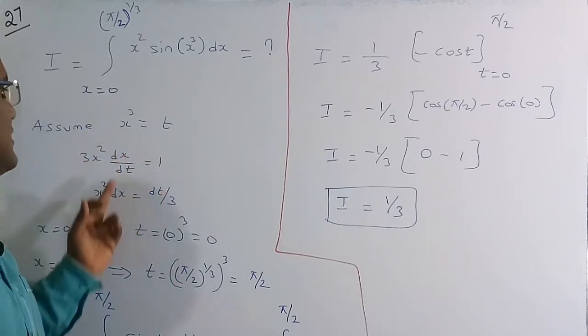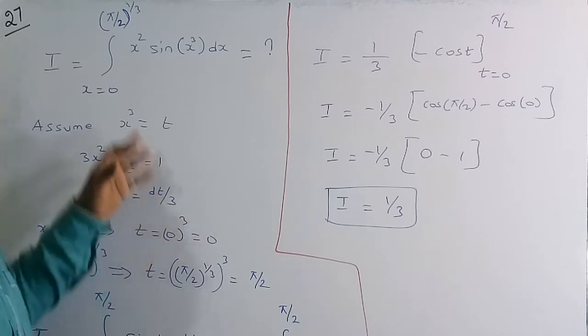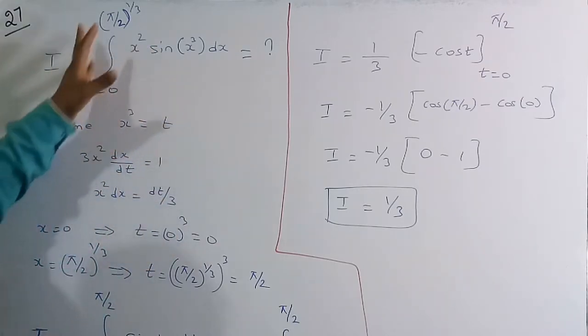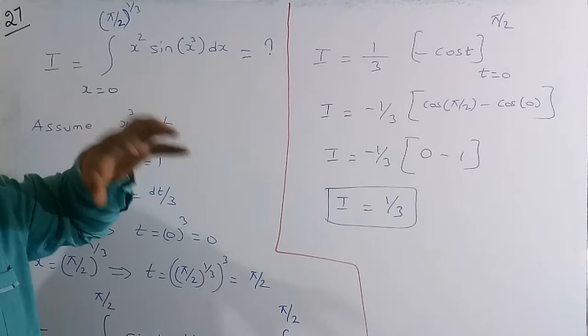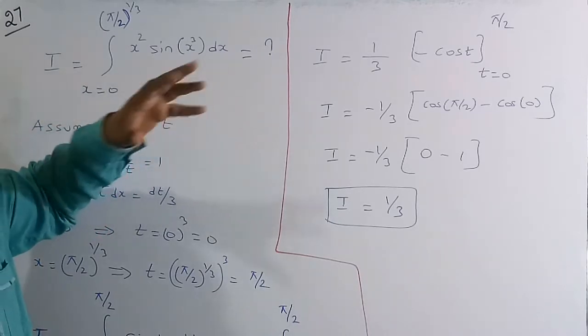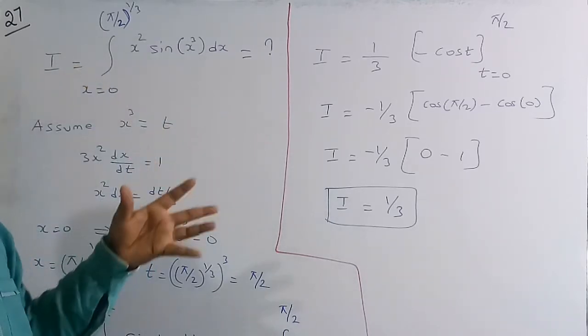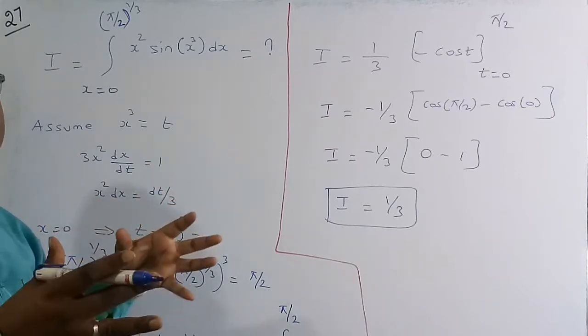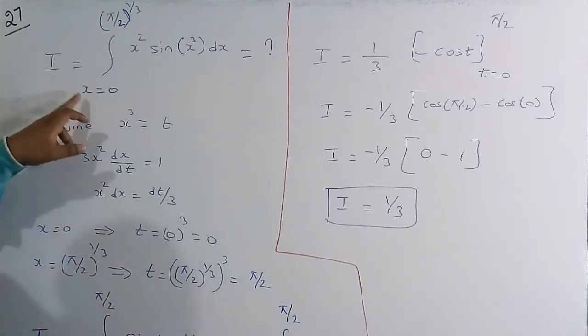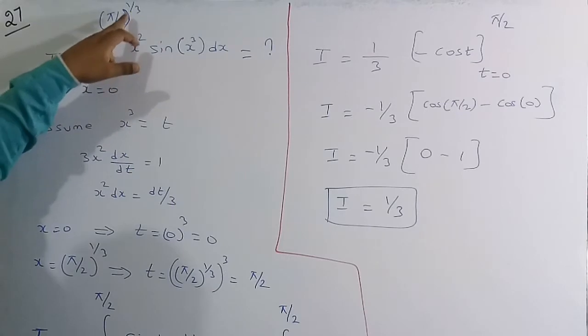So therefore x square into dx is equal to dt by 3. What I am going to do is convert this complex integration into a very simple integration. x is a dummy variable. I can replace x with any other variable so that I can make the simplification in a much easier manner. So here x is varying from 0 to (pi by 2) all to the power of 1 by 3.